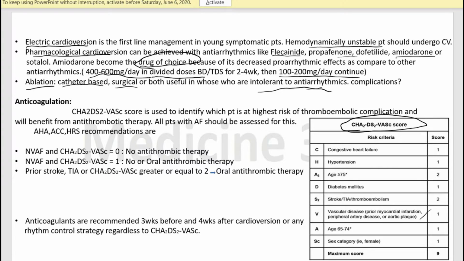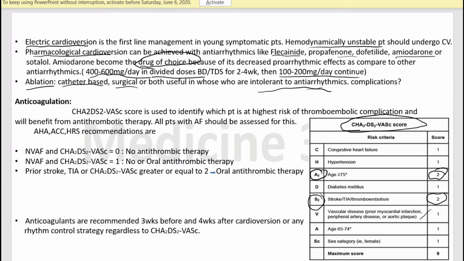and age 65 to 74, and female sex, each 1 point. These are the one-point factors. For the age factor, if it is greater than or equal to 75, it has 2 points. The other things which have 2 points are stroke and transient ischemic attack or thromboembolism, because these two things can increase the risk of thromboembolic events. That's why they have 2 points as compared to the other ones.